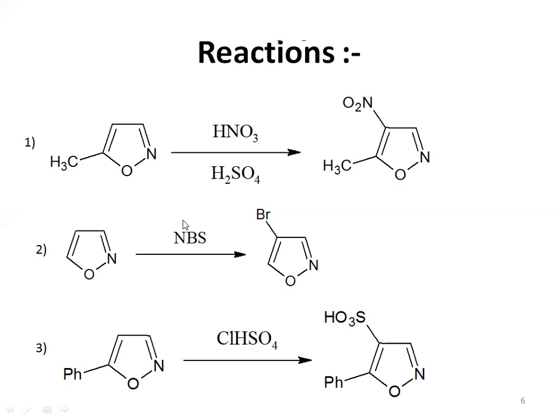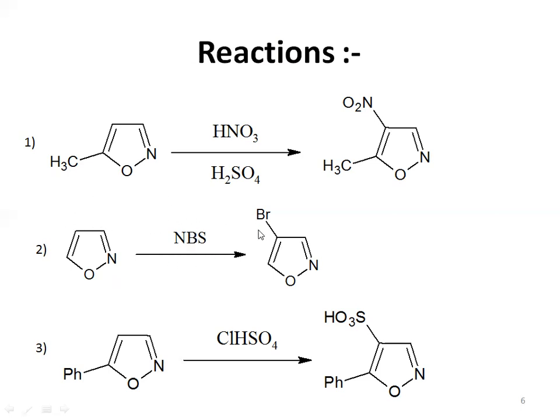After that, next reaction is the second reaction. It contains the reagent NBS, that is N-bromosuccinimide. It is nothing but a reagent which will add a bromine atom to our main compound. Okay, so bromine will be added here. First, this one is our isoxazole. After that we are going to add this reagent which will add a bromine atom.